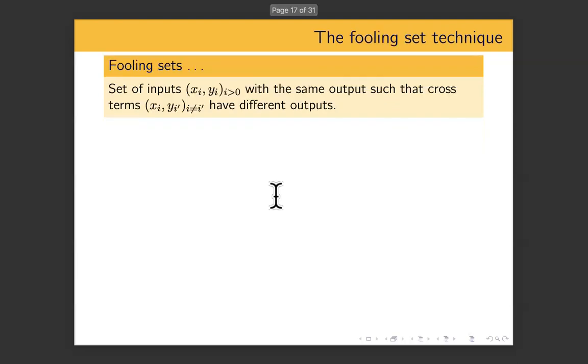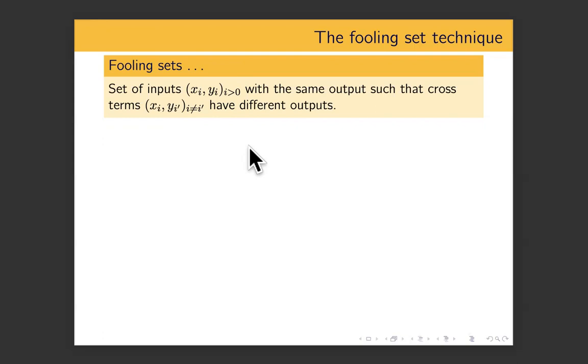As promised, the way we shall do it is we shall use the fooling set technique, which is a very basic technique that I will now explain in the 2-party communication model. There are only 2 parties, Alice and Bob. It's not the beeping channel. It's a simple 2-party model where Alice's inputs are denoted by X and Bob's inputs are denoted by Y.